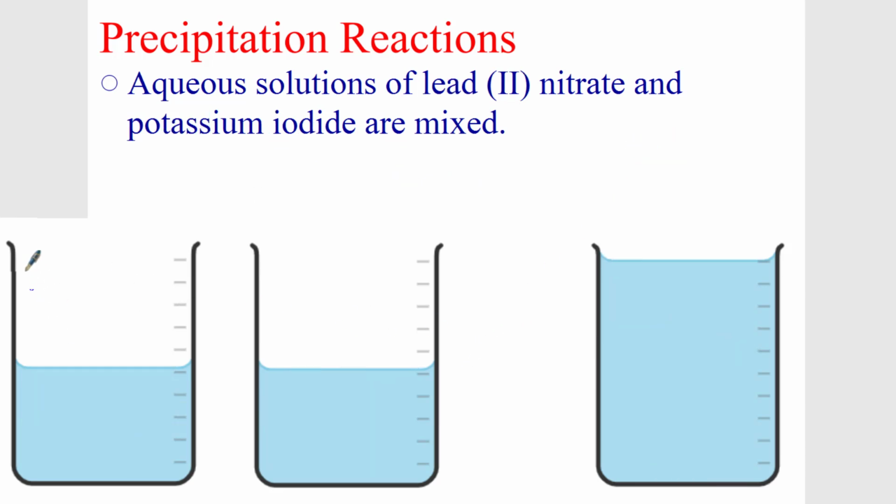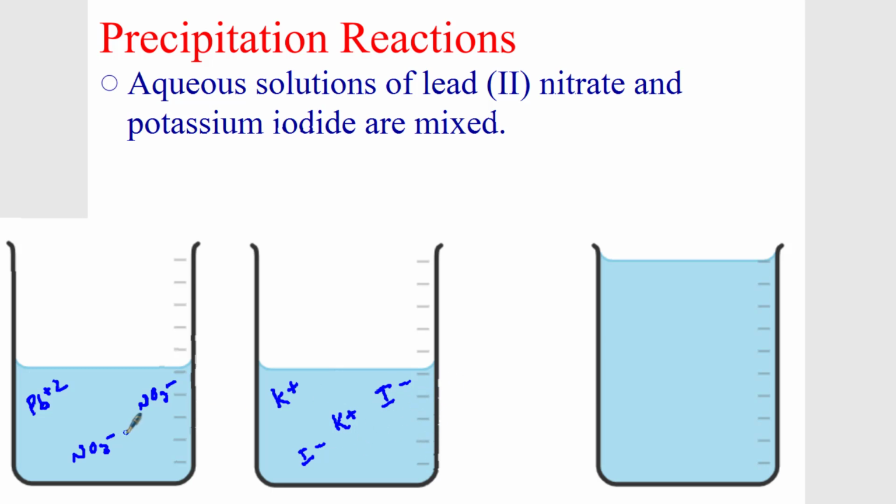Let's take a look at our second example of a precipitation reaction. Here we have lead 2 nitrate. We have lead, which is Pb plus 2, and we have nitrate. Now think about it. If nitrate's minus 1 and lead's positive 2, then we're going to need 2 of these nitrate ions here. And remember, they're dissolved, they're broken up, they're moving around in solution. Then we have potassium iodide. We have K plus and I minus, K plus and I minus, and you can see these are moving around in solution.